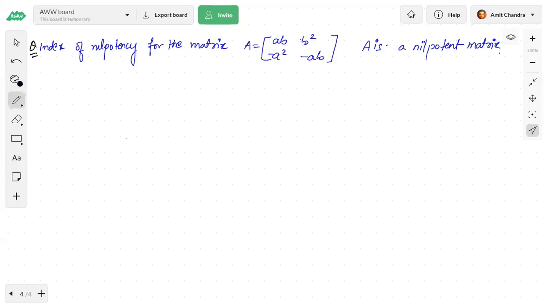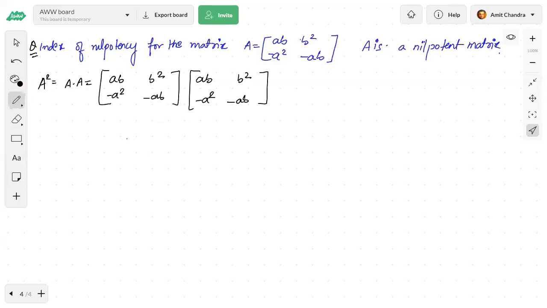To find the index, we'll start with A square. So A square means A into A. This will be easy because it is a 2 cross 2 matrix. So we have AB, this is B square, we have minus A square, and we have minus of AB, right? If I multiply matrix A with matrix A, this is AB, this is B square, minus A square, minus AB, right?